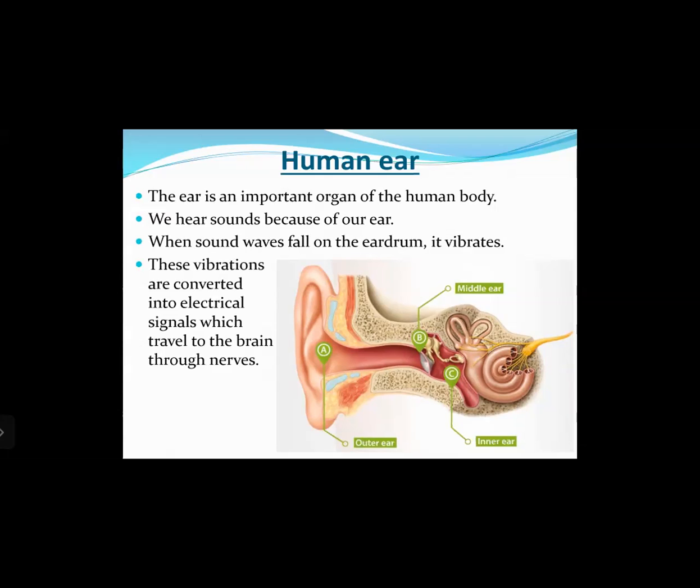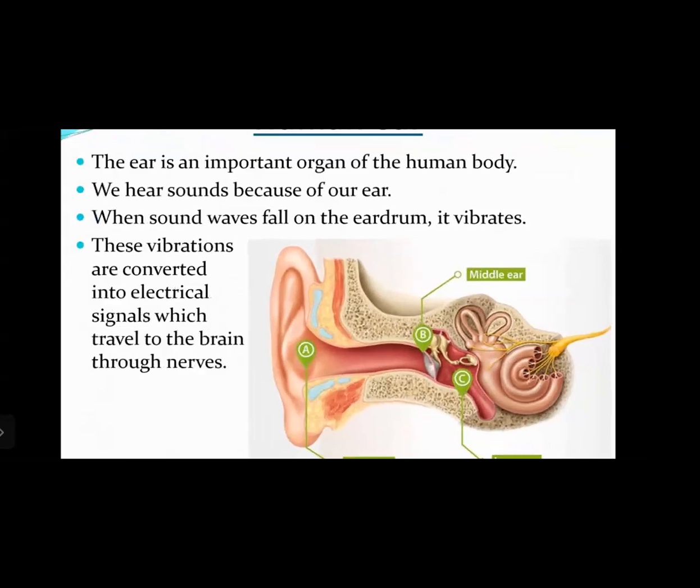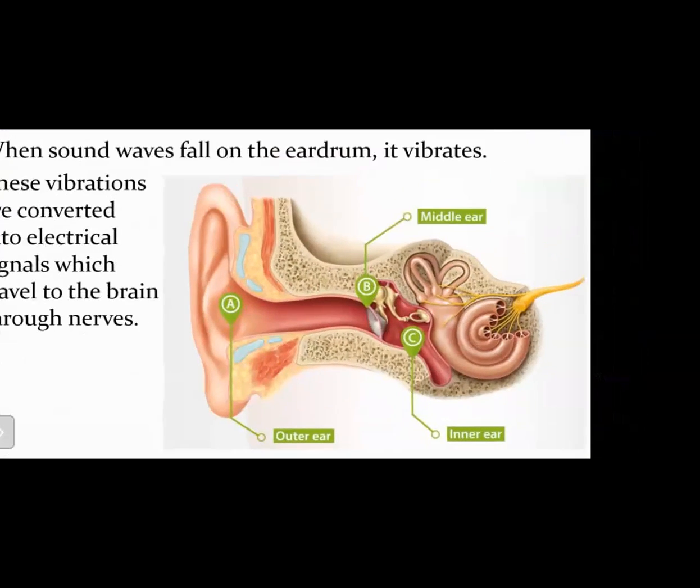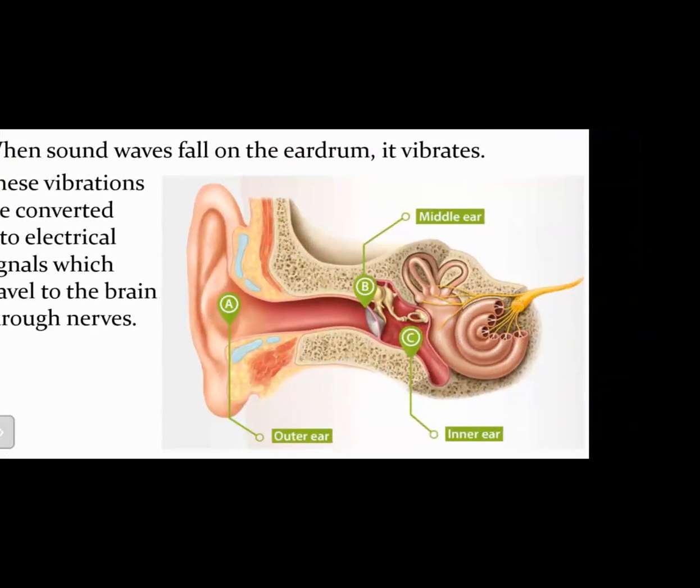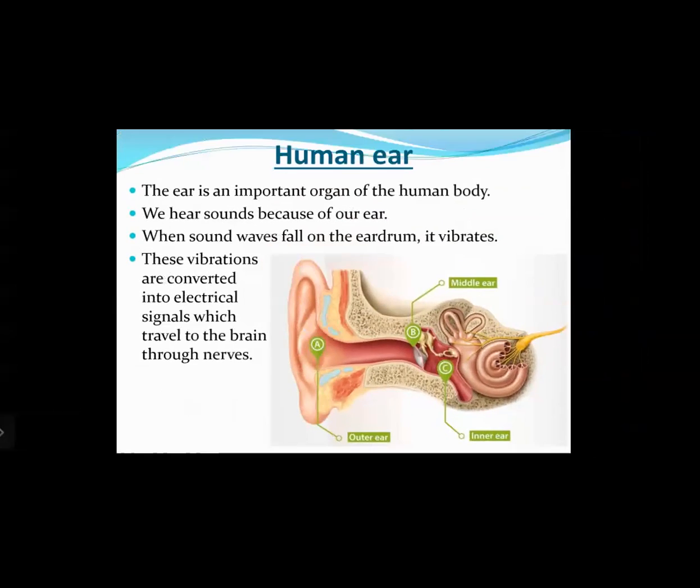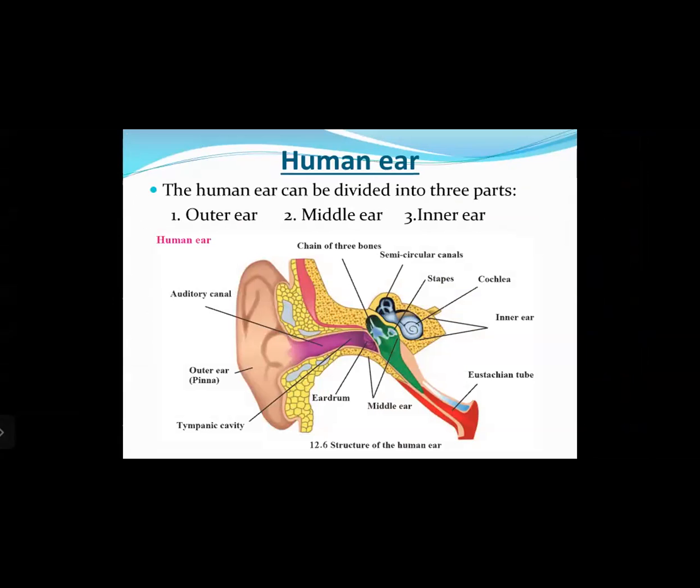So you can see the diagram of the human ear, how exactly the structure of the ear is present. The ear is divided into three main parts. The first is the outer ear, the second is the middle ear, and the third is the inner ear. We will see it in detail. The human ear can be divided into three parts: the outer ear, the middle ear, and the inner ear. As you can see here, this is the diagram from the textbook.